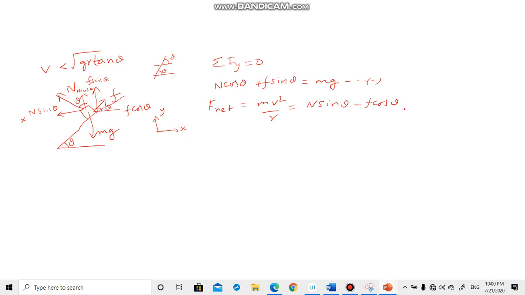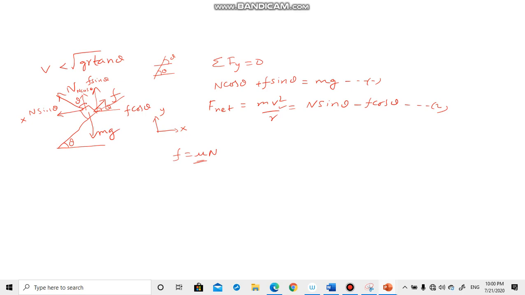So here also you can see we got two equations. Your idea is to calculate the velocity, all right, and we have introduced this frictional element because you know that friction basically is mu times N. So you are introducing mu. So using these two equations we have to basically solve for the velocity.